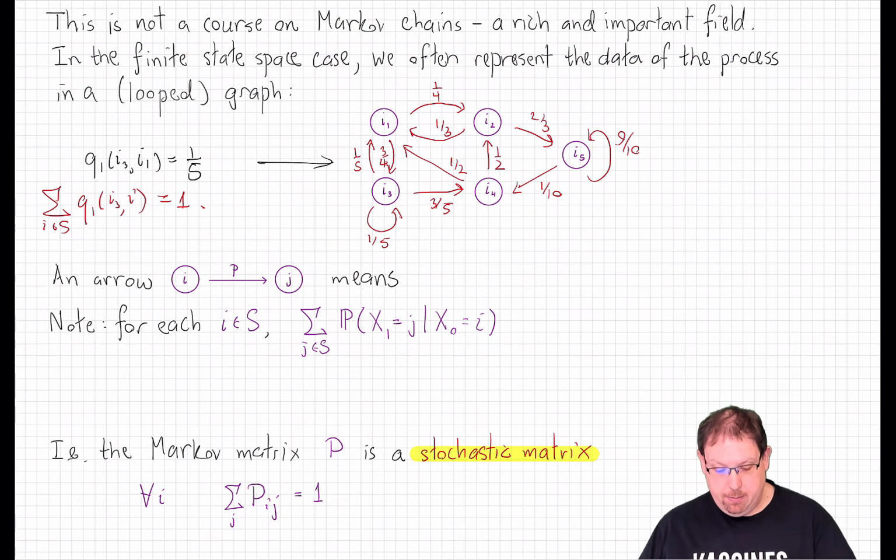Conversely, if we have any one-step transition kernel that satisfies this property, in other words, any diagram like this where the arrows coming out of any node all add up to 1, then we can define a unique Markov chain with that transition kernel for its single steps, just by declaring the Chapman-Kolmogorov equations must hold, which is exactly to say that we compute higher step transition probabilities by doing matrix multiplication of that one-step kernel. And, if you like, by the Kolmogorov extension theorem, we therefore can construct a Markov chain with those transition kernels and any given initial distribution.